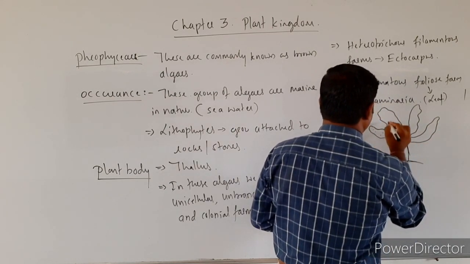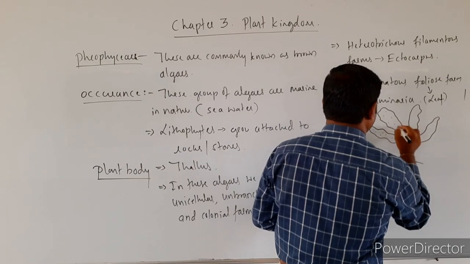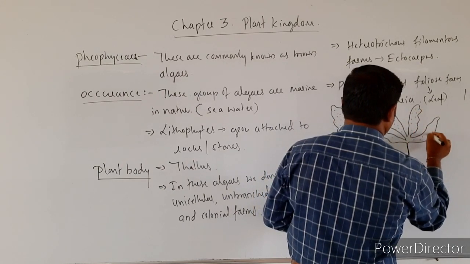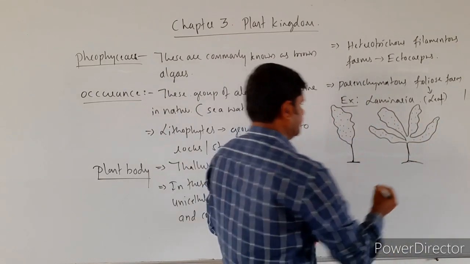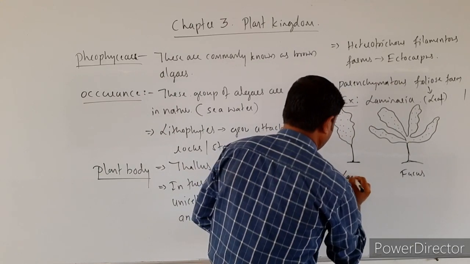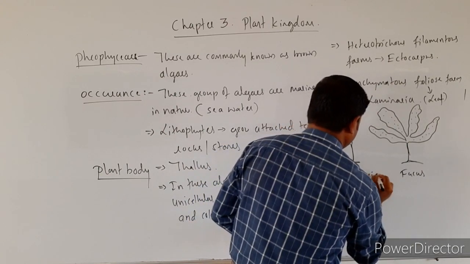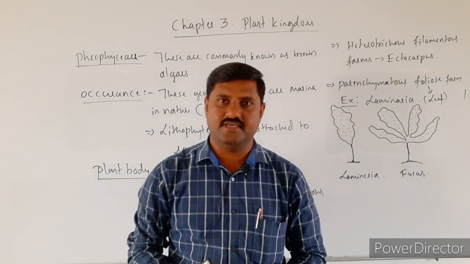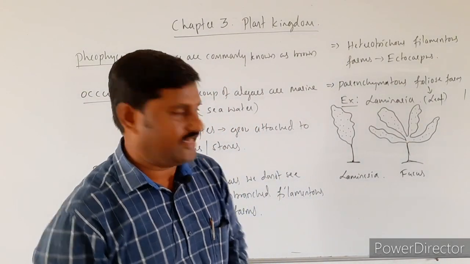See here, this is a branched one, right? This is Fucus, this is Laminaria. Such kind of plant bodies that we come across in brown algae, right?